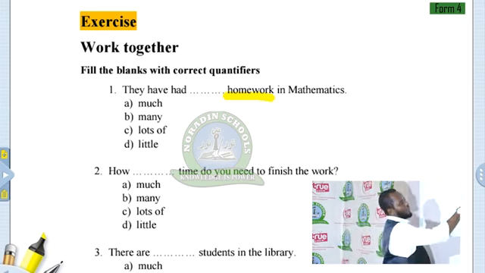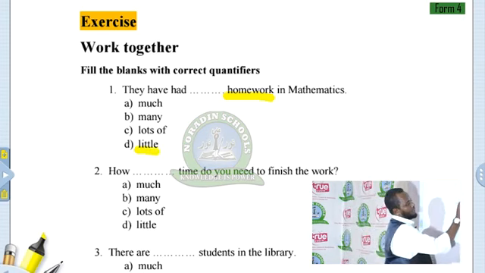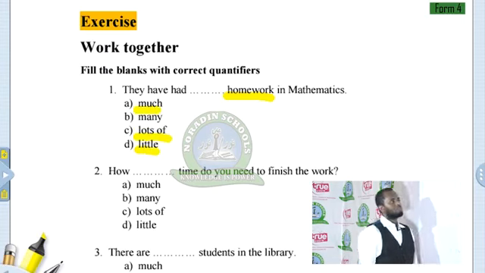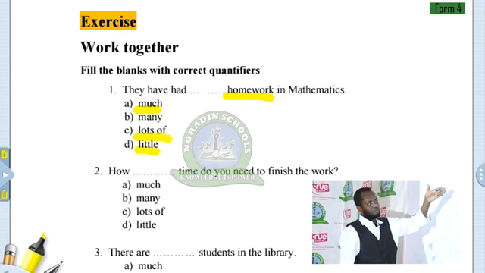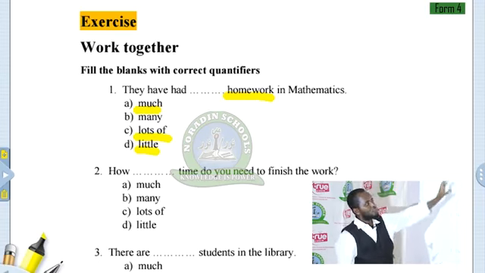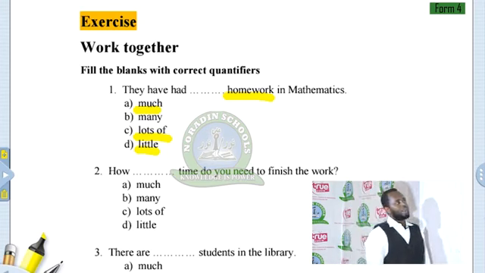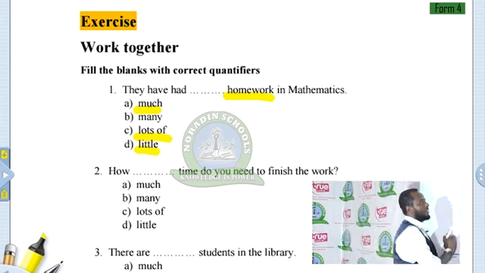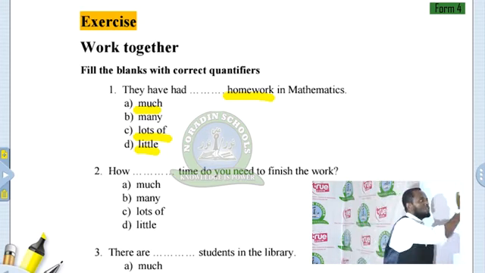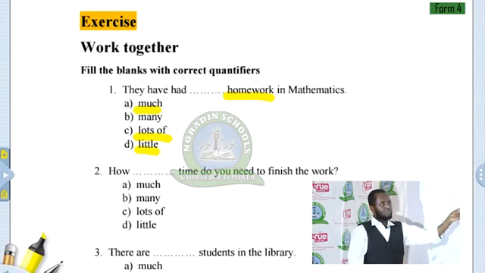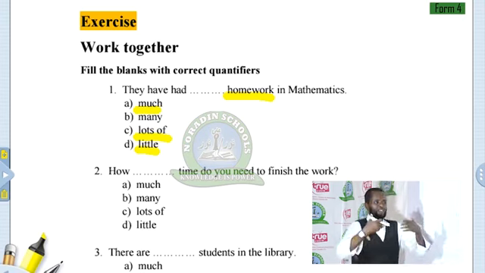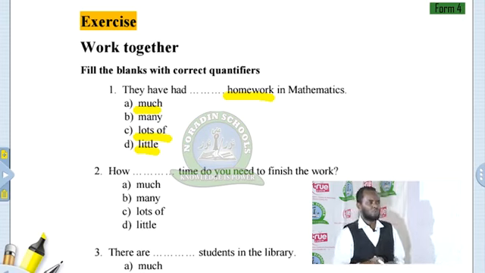So we need a little, lots of, or much. But which one is correct? I haven't told the answer yet. So many cannot be used in here. Why? Because there is no plural noun here, but an uncountable noun. And we cannot use little, because little means not enough. It's a negative idea.